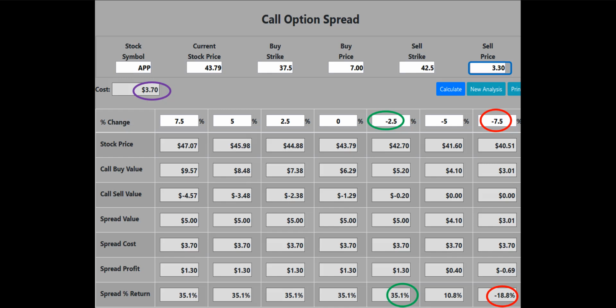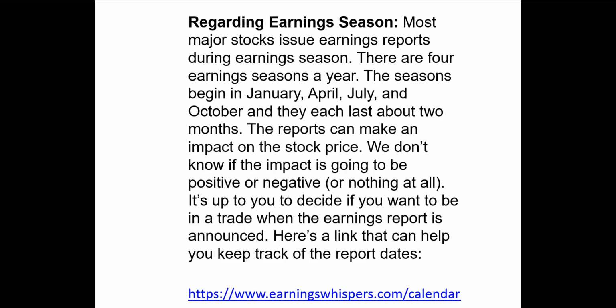Our call option spread analysis calculator picture shows that the spread will make a 35.1% or $130 profit if the APP stock price declines by 2.5%, remains flat, or increases in price when the options expire. If APP is down 7.5% at expiration, the trade will lose 18.8% or $69. Creating the debit spread will allow us to collect a $330 cash credit to our brokerage account for the sale of the 42.5 call. As we said on the previous slide, this reduces the cost of entering the spread to $370.